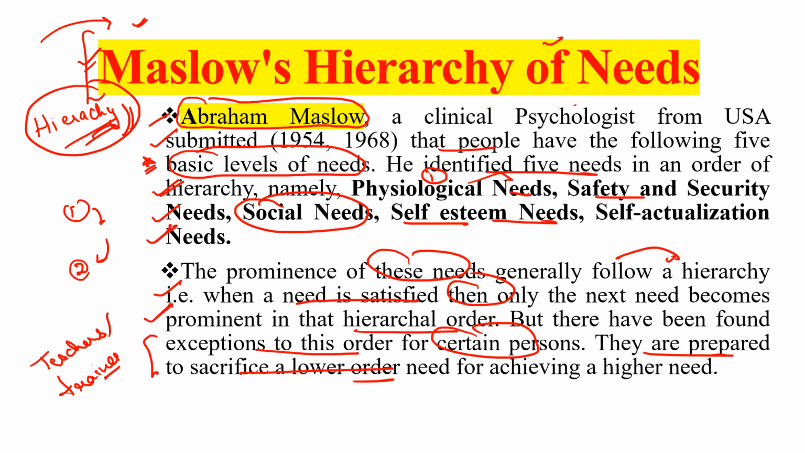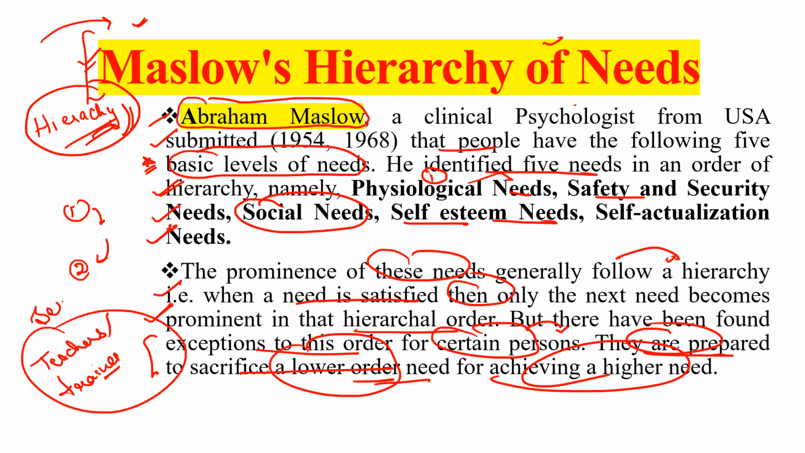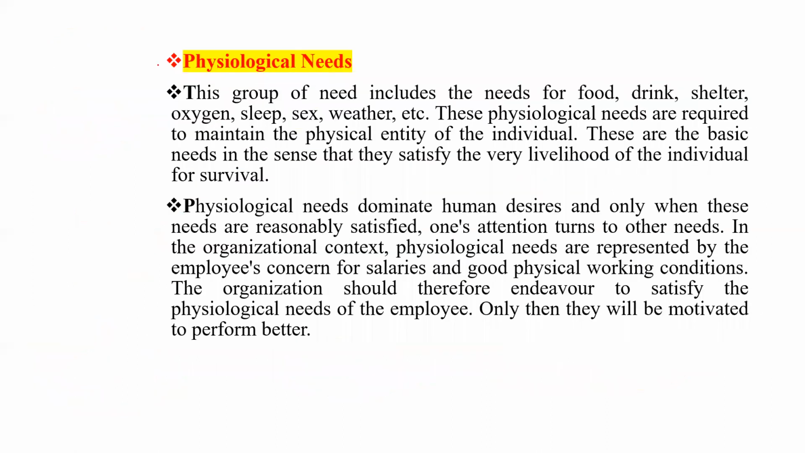Clear? But there have been found exceptions to this order. Basically, for certain persons, they are prepared to sacrifice a lower order need for achieving a higher need, like the self-actualization need. They will directly move toward that. So let's discuss what we have to discuss under that.